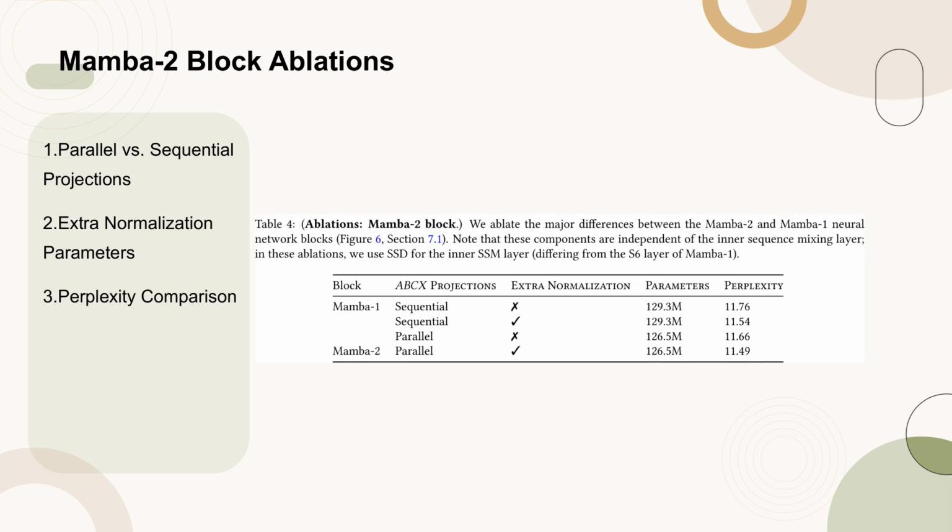Table 4 presents the ablation study of the Mamba 2 block, focusing on the major differences from the Mamba 1 block. The study examines the impact of parallel versus sequential projections and the addition of extra normalization parameters on model performance, as measured by perplexity. The results indicate that parallel projections save parameters and slightly enhance performance, while the extra normalization layer not only improves performance, but also aids in training stability.